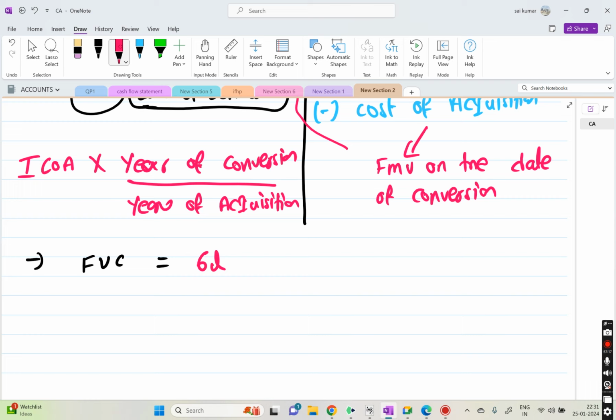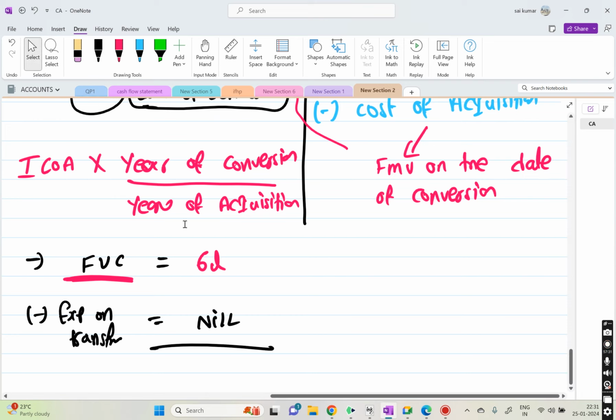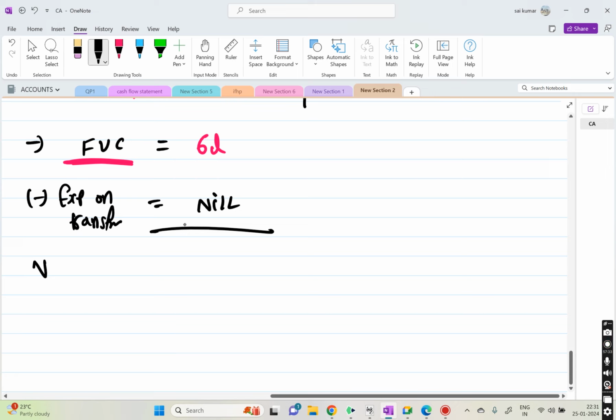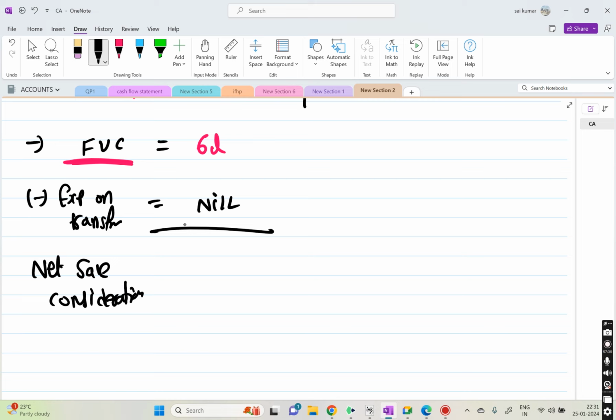That means when we sell to some other person, we will receive the consideration, right? That is called full value consideration. Then from that, what we will do? We're going to deduct expenses on transfer, which they did not give anything in the question. So after that you will get net sale consideration, which is 6 lakhs.